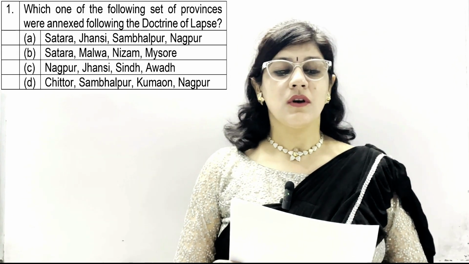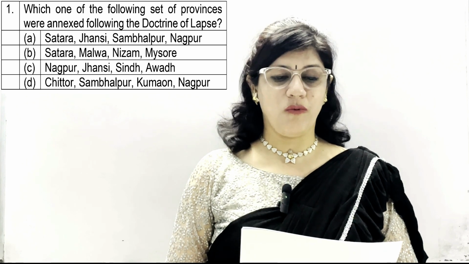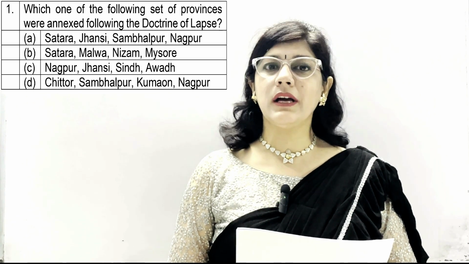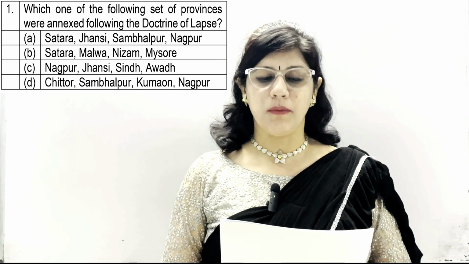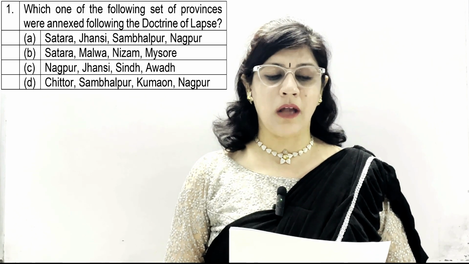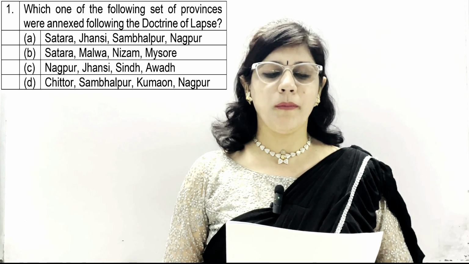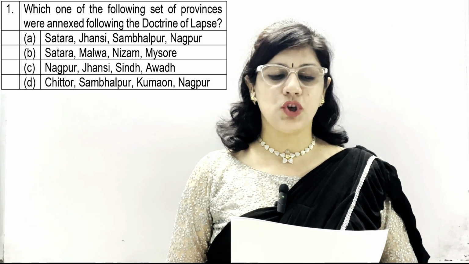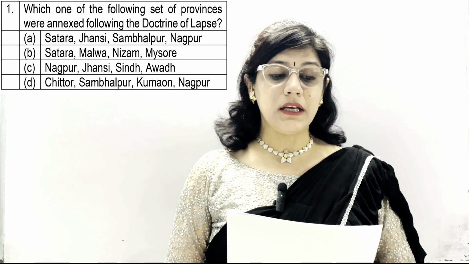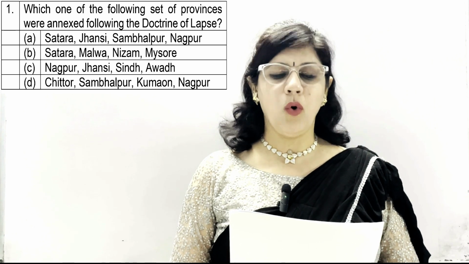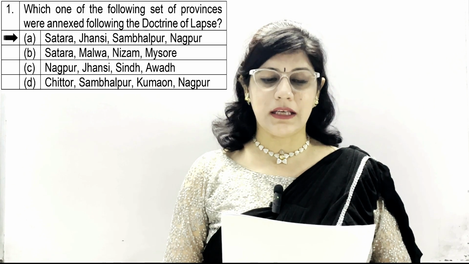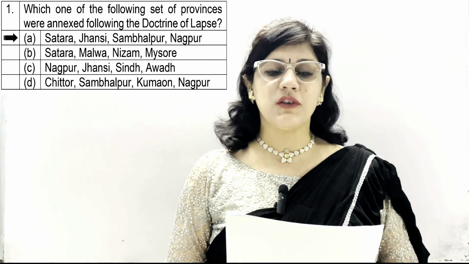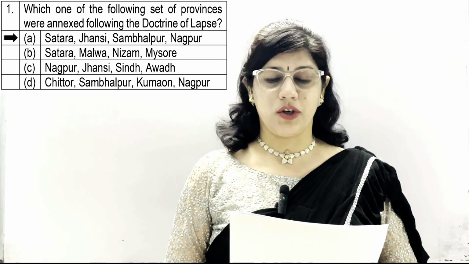of Nationalism. Starting with first question which is which one of the following set of provinces were annexed following the doctrine of lapse? Option A Satara, Jhansi, Sambalpur, Nagpur. Option B Satara, Malwa, Nizam or Mysore. C is Nagpur, Jhansi, Sindh and Awadh. D is Chittor, Sambalpur, Kumaon and Nagpur. Option A is correct, which is Satara, Jhansi, Sambalpur and Nagpur, which were annexed due to the doctrine of lapse